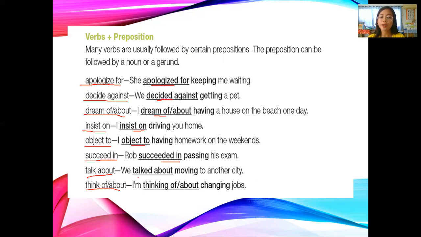Next is we talk about moving to another city. Next is I'm thinking of or about changing jobs. So that is about verbs plus preposition.